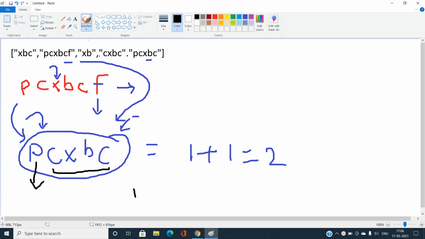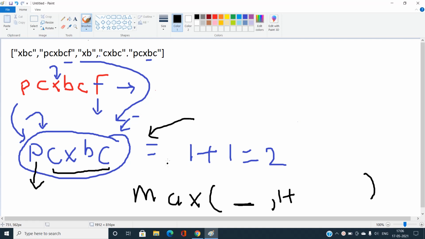The maximum of the originally stored value, and 1 plus the length of the chain ending at PCXBC, which is 2. 1 plus this 2 is 3. So you can easily see that each time I get the maximum answer.